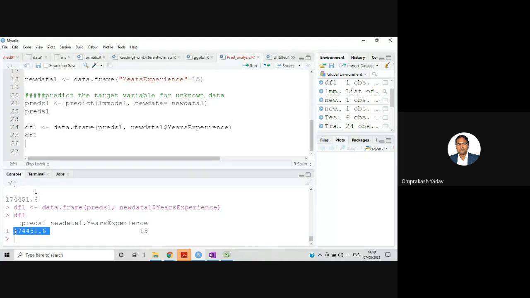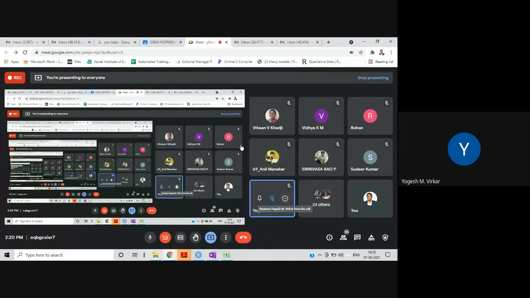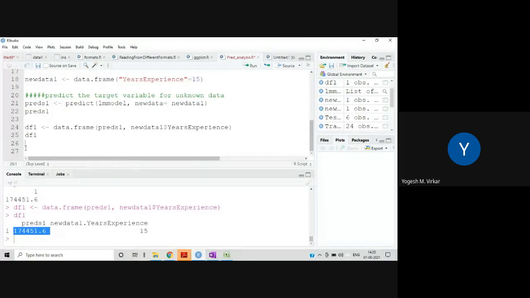Okay. Now the thing is, have all of you got till here? Yes? Okay, so we got this for one value, but now you will ask whether we should accept this model. For 15 years it has predicted, but whether this is accurate or not, how will we come to know?